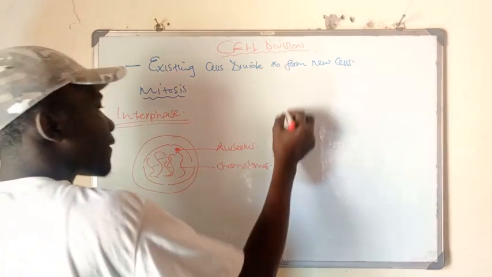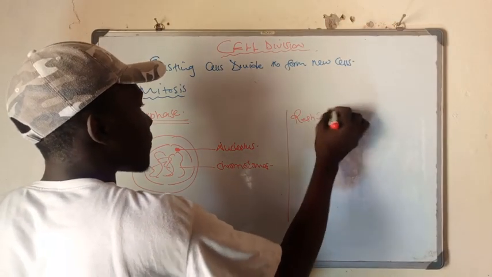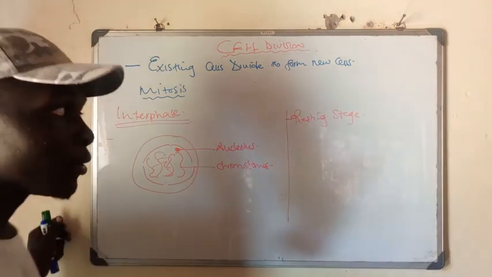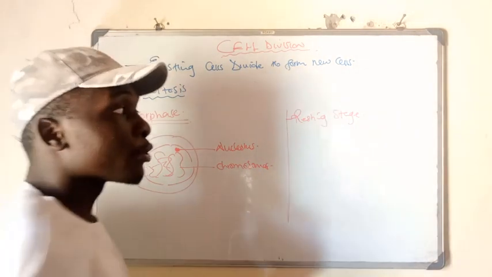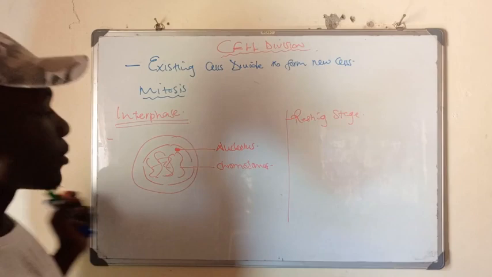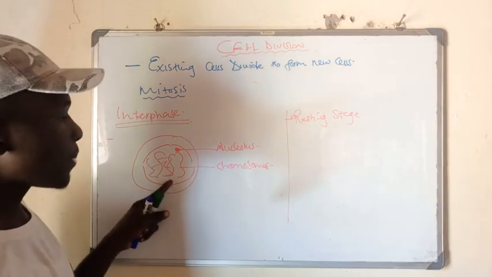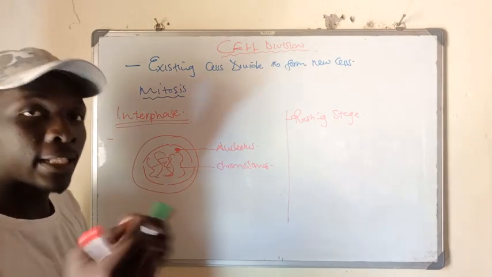Firstly, this interphase stage is called the resting stage of a cell. Why? Because during this stage, a cell does not start to divide. And what is the reason for it resting? The reason is simple. Chromosomes here appear to be a tangled mass of very long and thread-like structures.